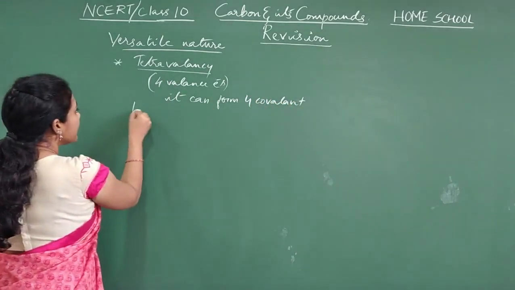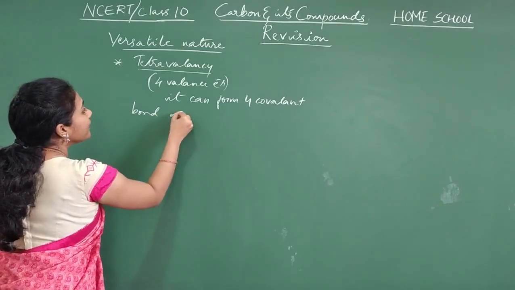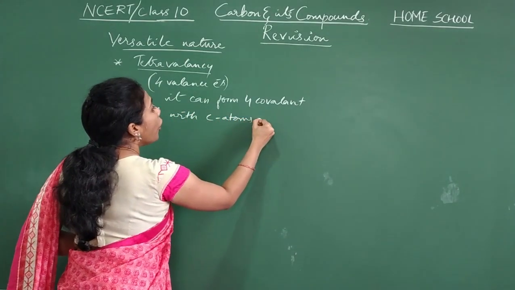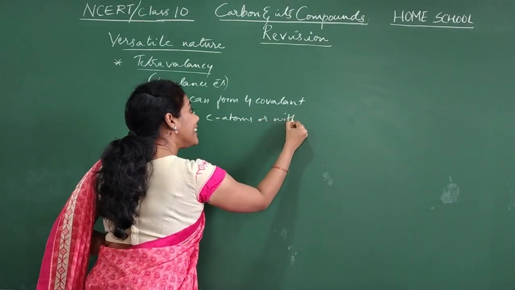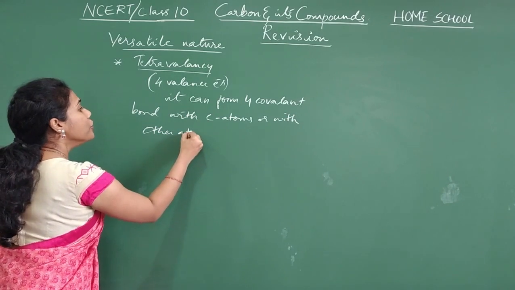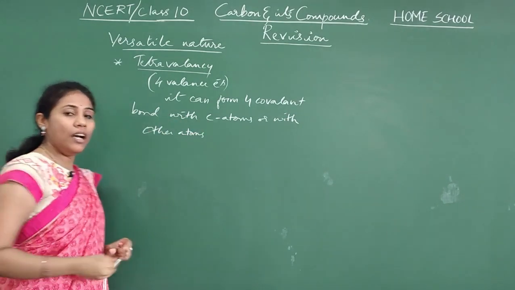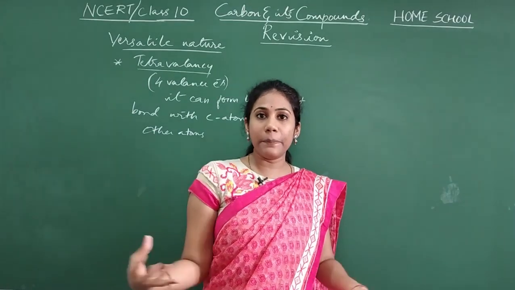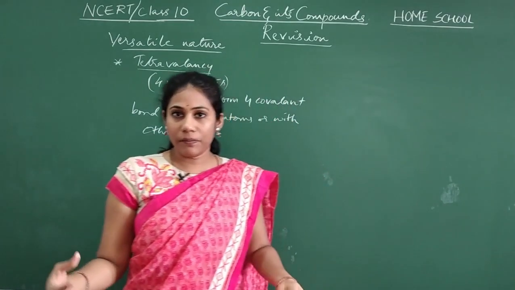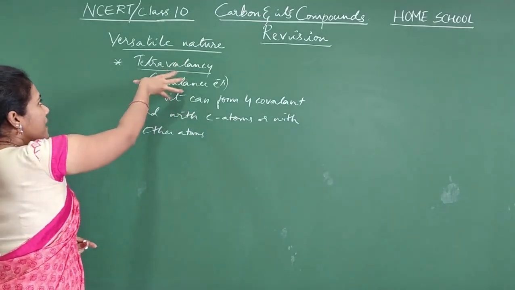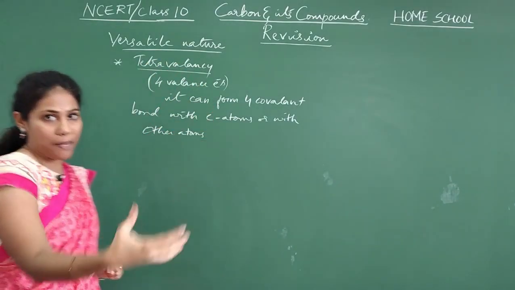Covalent bonds with carbon atoms only, or with other atoms? The other atoms can be hydrogen, oxygen, nitrogen, whatever. So it is this property which makes carbon special.